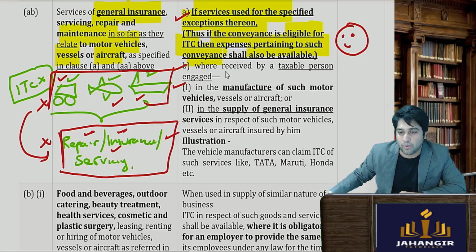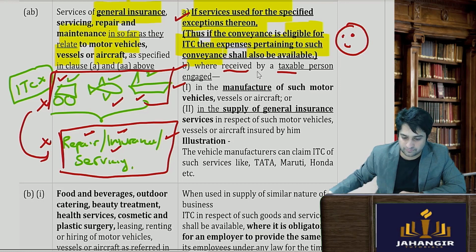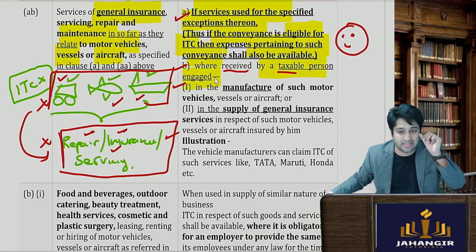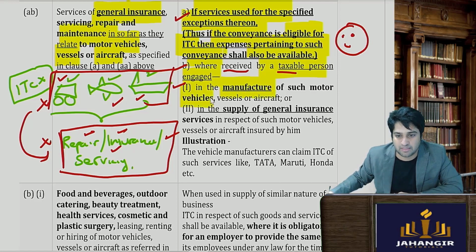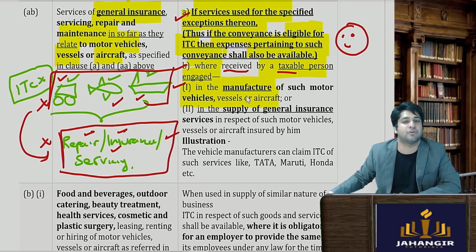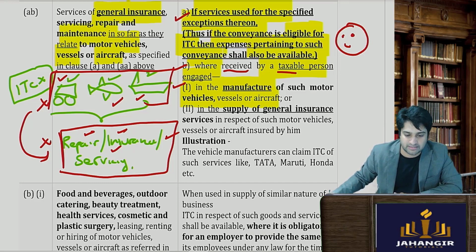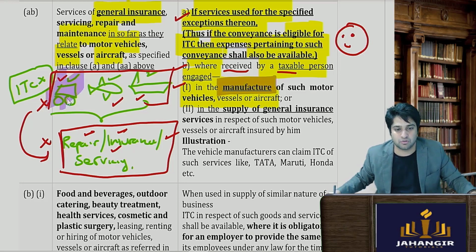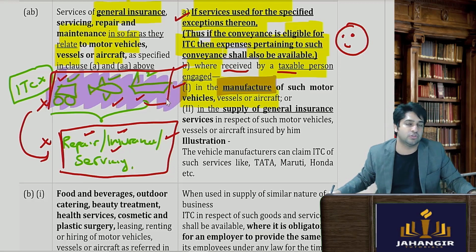Second, where received by a taxable person who is engaged in the manufacture of motor vehicles or aircraft, it is also allowed. So for example, a manufacturer of these goods will be entitled to the credit of these goods.